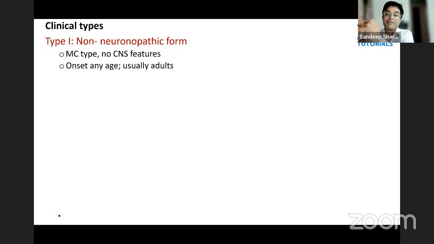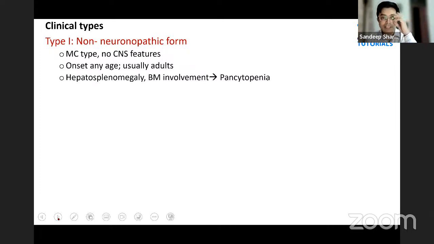Now, what are the types and clinical features that you need to know? The first variety is called type 1, which is the non-neuronopathic form. इसमें CNS features नहीं होते, सिर्फ liver involvement होता है, spleen involvement होता है. This is the most common type. So remember, Gaucher's disease जो कि seizures के साथ आता है वो common नहीं होता. It is the hepatosplenomegaly वाला which is most common. There are no CNS features. Onset can happen at any age, starting from a newborn, sometimes in 20 to 30 year adulthood के अंदर. And hepatosplenomegaly will be there. Bone marrow involvement will lead to progressive pancytopenia.